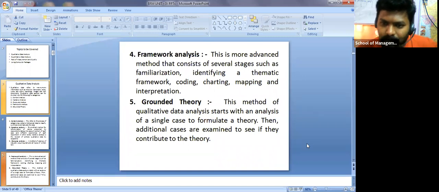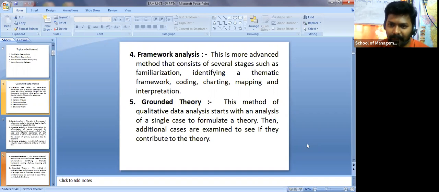Okay, so you are doing that in coding, charting, mapping and interpretation. This is called framework analysis. Now grounded theory. So what is this grounded theory, right? It's a qualitative data analysis, of course, all these four. It starts with analysis of a single case to formulate a theory. Then additional cases are examined to see if they contribute to the theory.